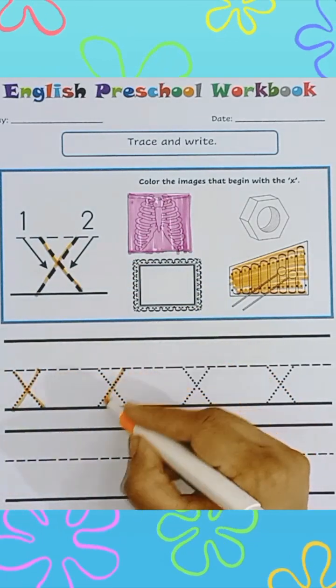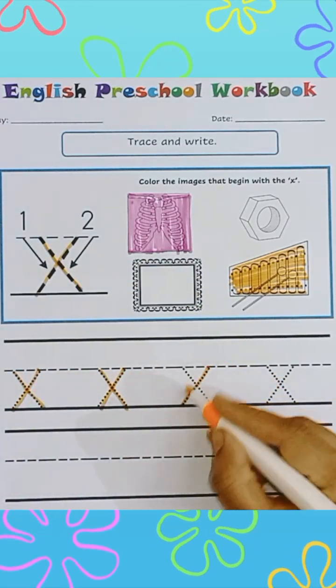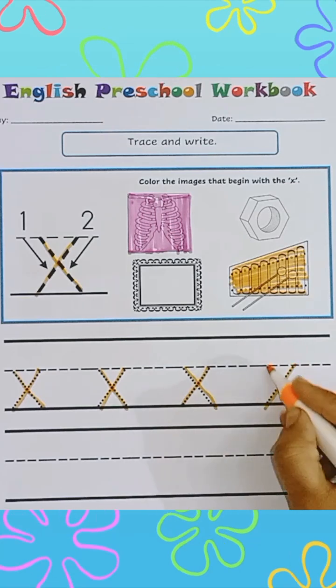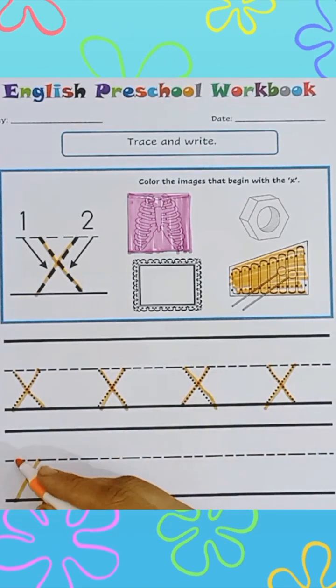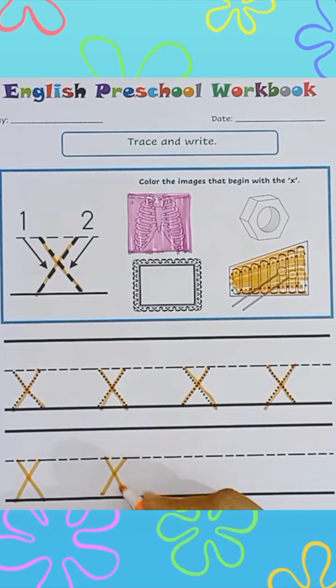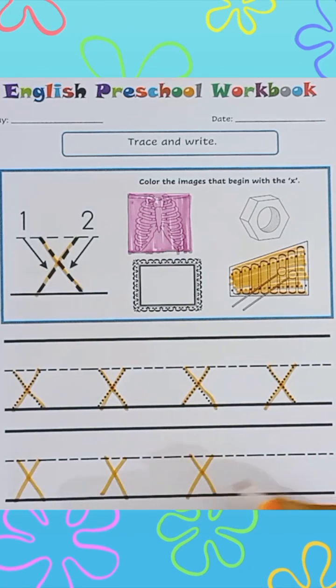Now let's trace this X. And what is the phonic sound? X. Let's write X here. It's so easy. X.